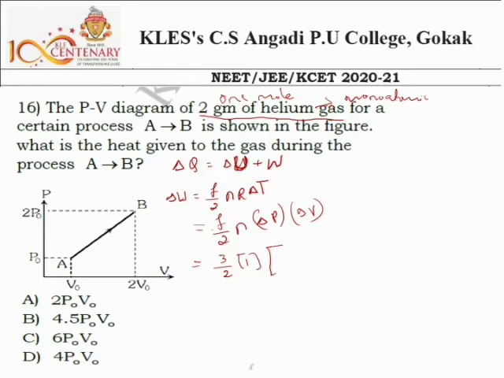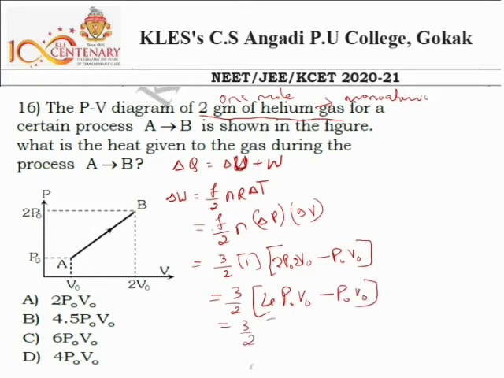So I'll write 2 P naught and 2 V naught minus P naught into V naught. The next step is 3 by 2 as it is, and here 2 into 2 is 4 P naught V naught minus P naught V naught. So in the bracket this is 3 P naught V naught, and 3 into 3 is 9. So the answer is 9 by 2 P naught V naught.